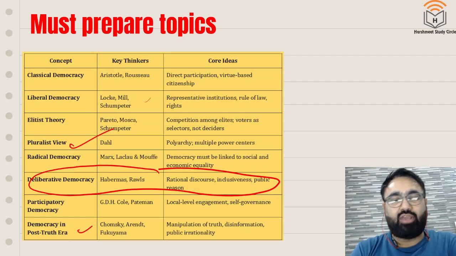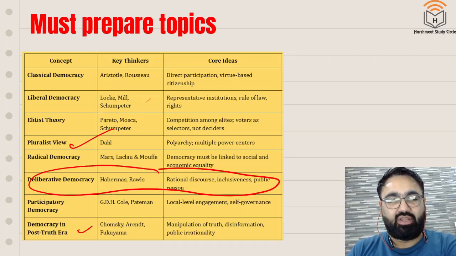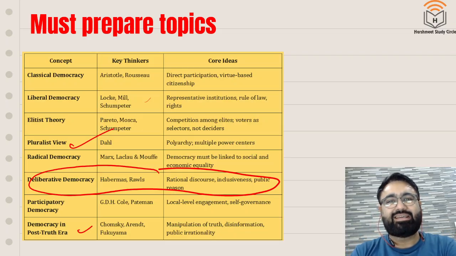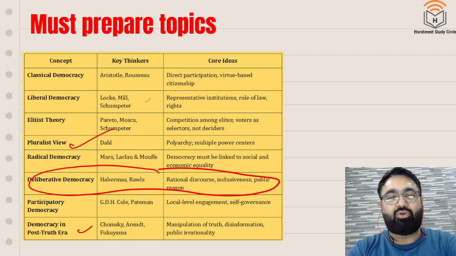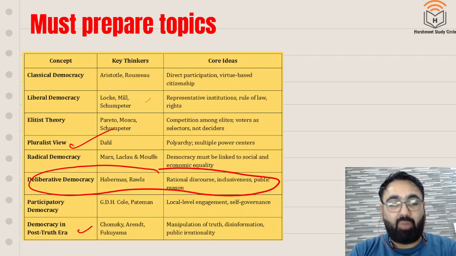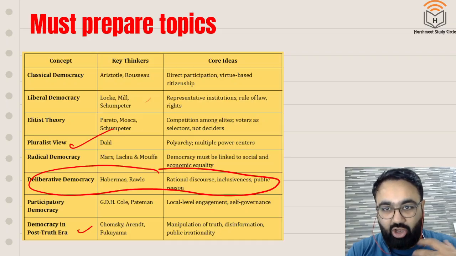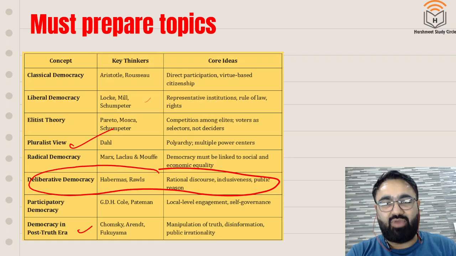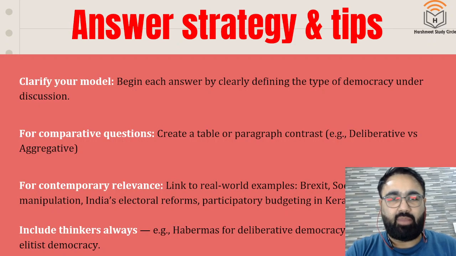Democracy in post-truth era क्या है ये? What is the idea of Hannah Arendt? How is it related to this? And Chomsky's idea. Basically, ये सब जो ideas हैं, how truth is being manipulated from the people, how in a democracy people are not getting all this information from all the sources. कैसे disinformation is a big threat to democracy. ये सब चीजें basically आप पढ़ो इसके बारे में. These are things that you will read a lot in your exams as well, in your paper as well, newspaper में भी आप देखोगे बार बार editorials में इन सब के बारे में बात होती है. All this can be quoted in the paper.